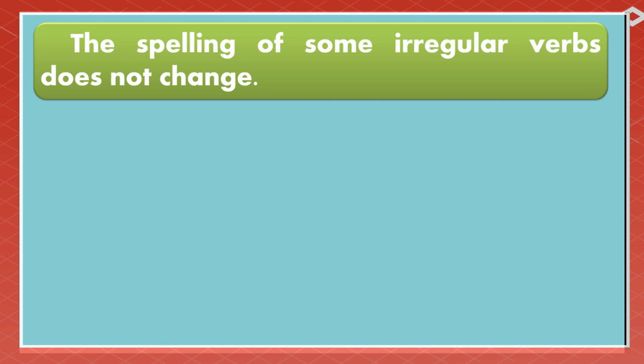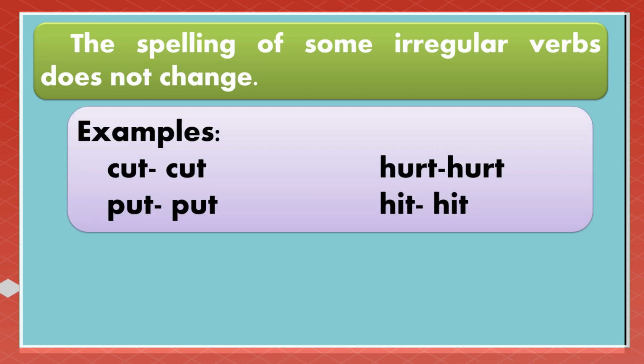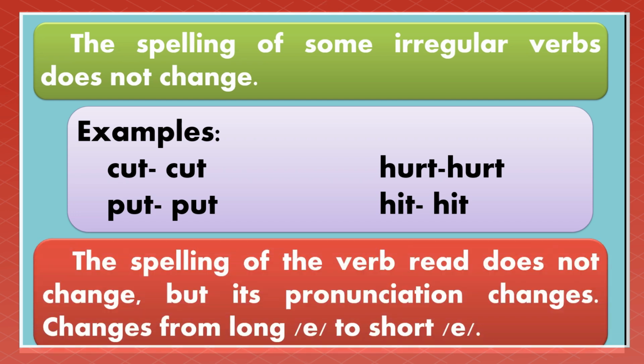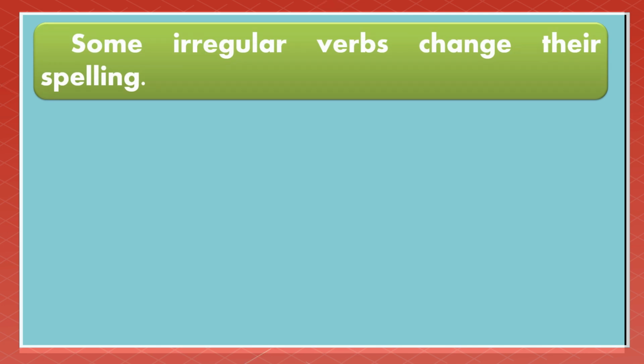The spelling of some irregular verbs does not change. For example, cut, cut, put, put, hurt, hurt, hit, hit. The spelling of the verb read does not change, but its pronunciation changes from long E to short E. Some irregular verbs change their spelling.